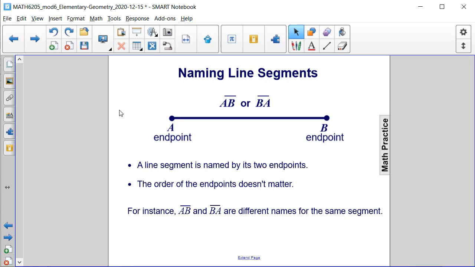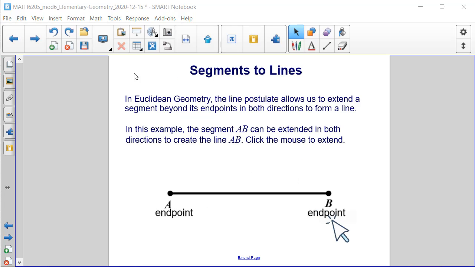A line segment is named by using the letters that signify both of its endpoints, and the order that the endpoints are listed doesn't matter. So in this diagram above, this line segment can be noted as segment AB or segment BA, and it would refer to the same segment.